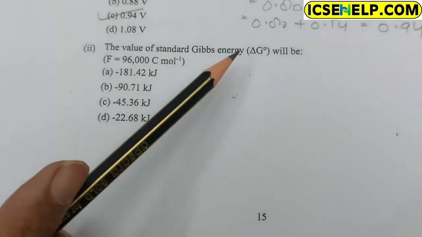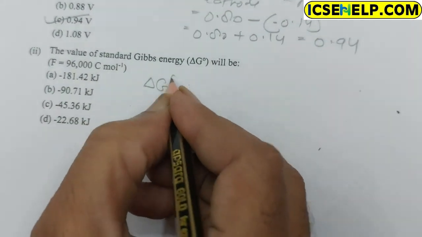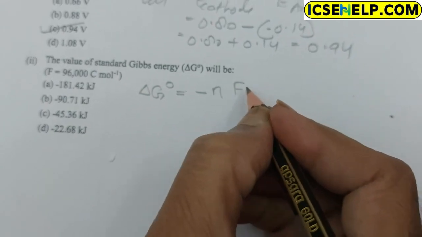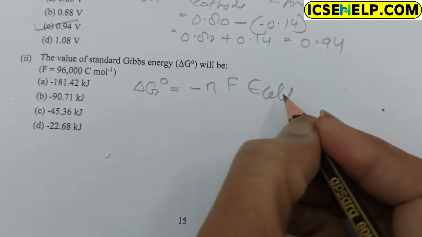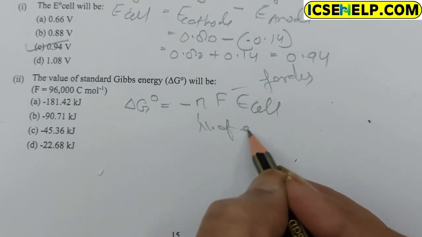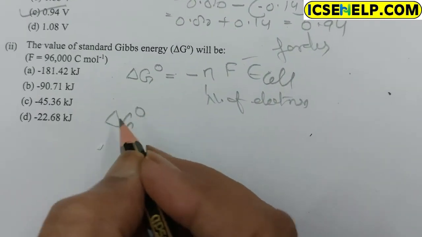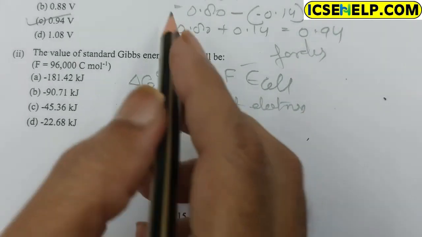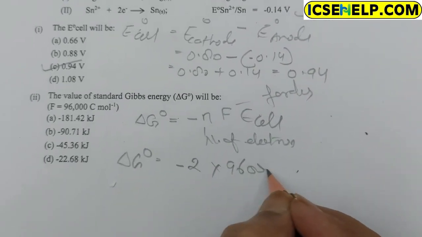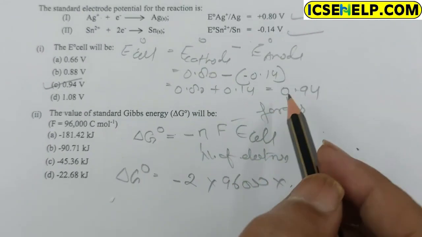The delta G standard is equal to minus n F E cell, where F is Faraday and n is the number of electrons. Here n is 2 electrons. 1 Faraday is 96,000 coulomb, and E cell from the first question is 0.94.